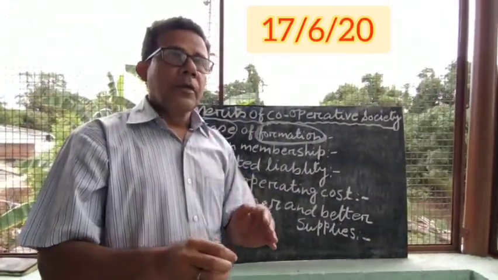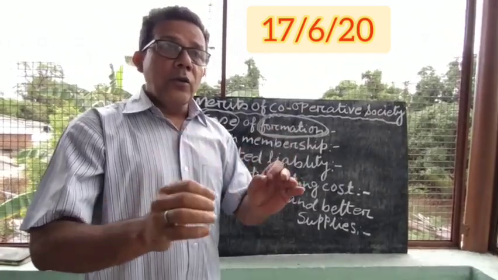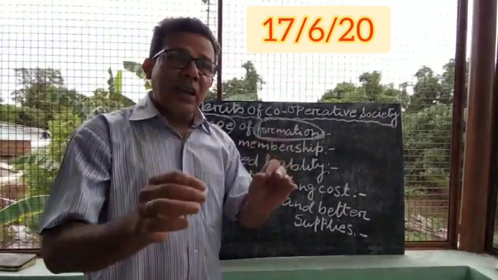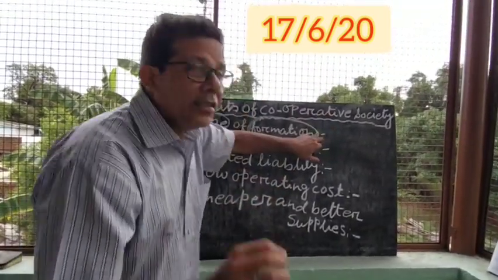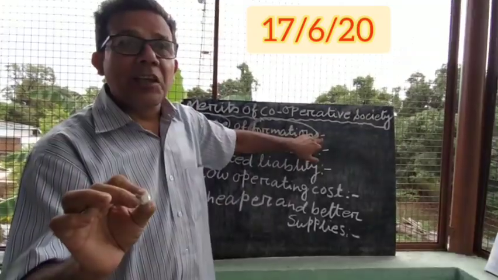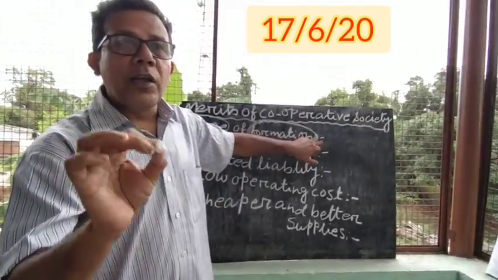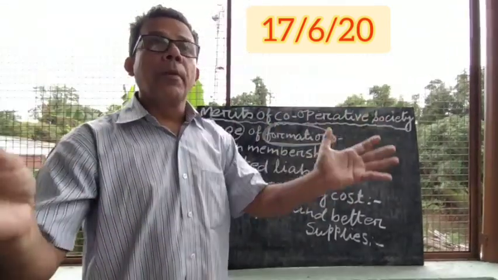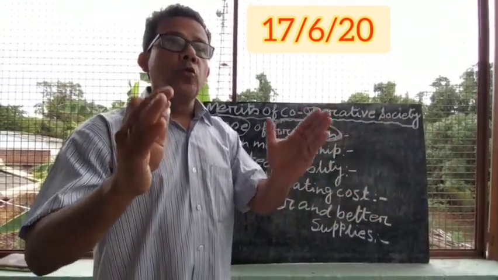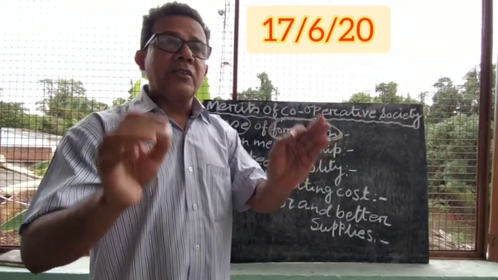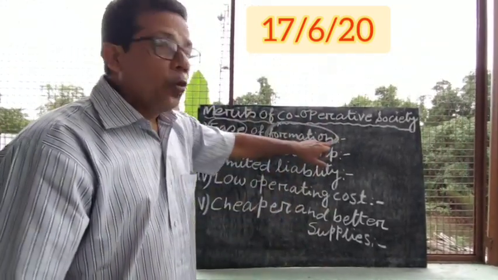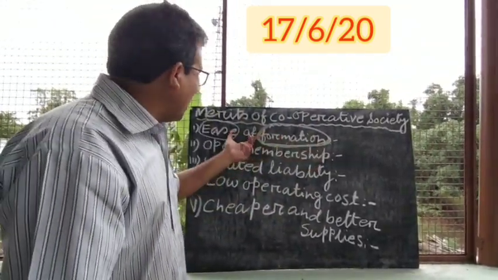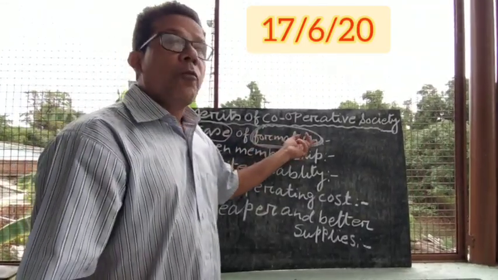That means whenever you are going to form the cooperative society, you have to register the cooperative society. But whenever you are going to register it, its registration is very simple. And you have to pay a very less amount of money to register it. That is why it is called ease of formation.